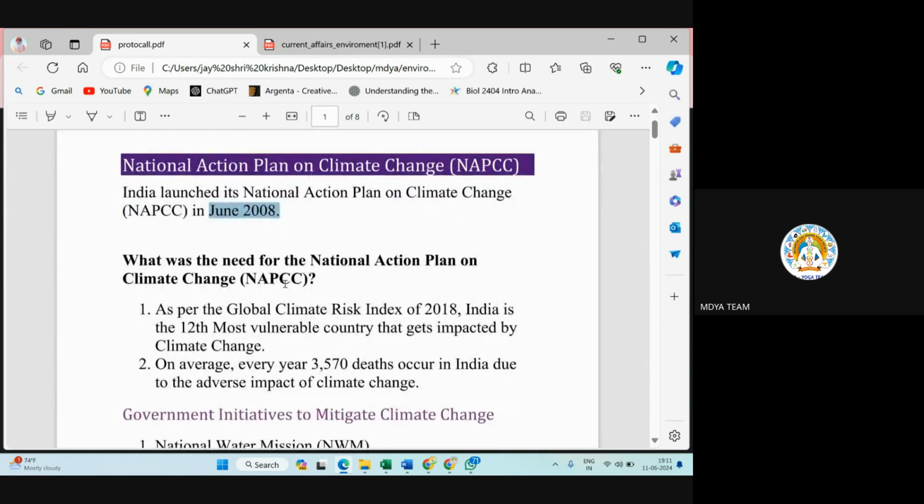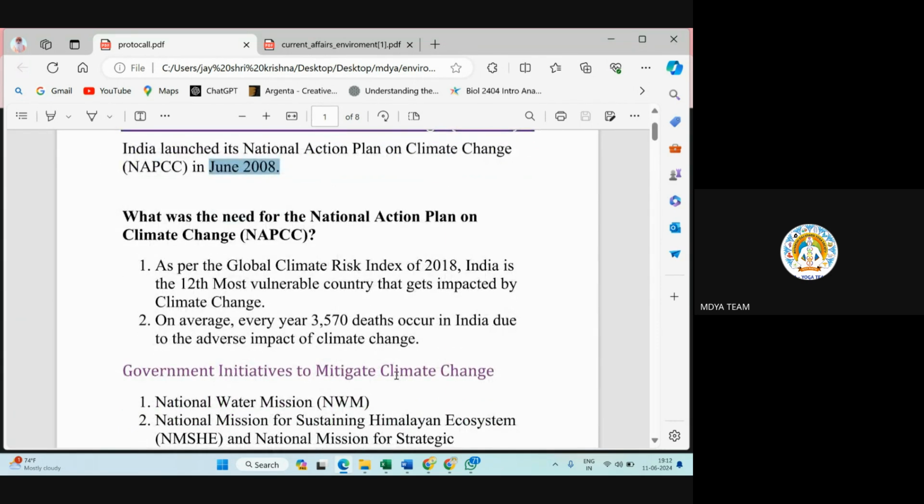As per the Global Climate Risk Index of 2018, India is the 12th most vulnerable country impacted by climate change. As you can see, monsoon is changing year by year. You can expect rain in February, you can expect rain in September. India, being covered from three directions by the sea, is a very vulnerable country. On average, around 3,500 deaths occur in India due to the adverse impact of climate change.